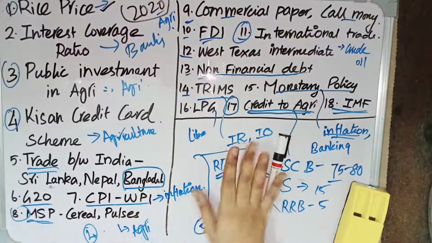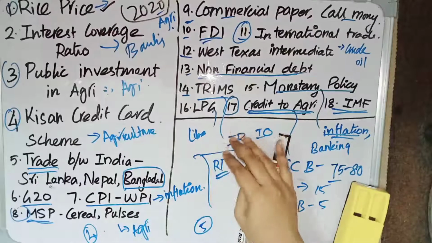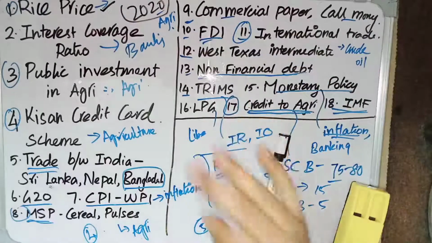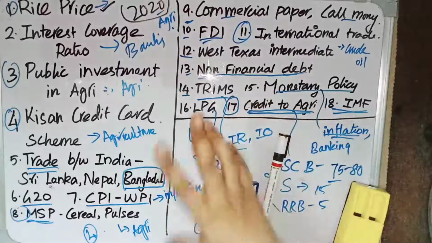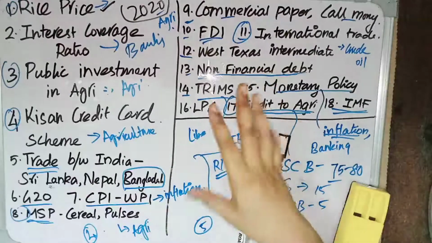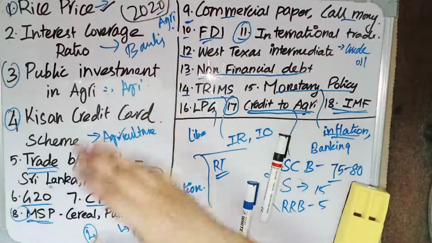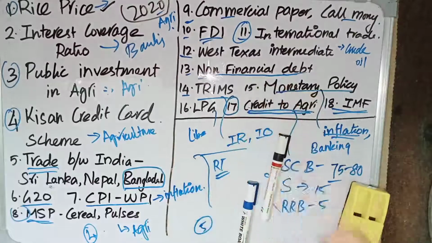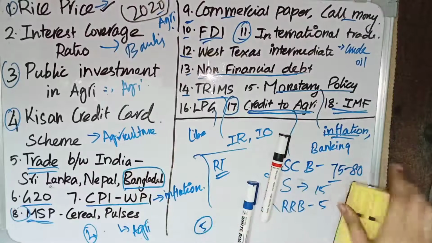And the eighth question is also relating to agriculture only. They have asked relating to minimum support price procurement, relating to cereals and pulses and oil seeds. So see the minimum support price, the crops for which minimum support price is given. And within this we have sugarcane also. For sugarcane there is another one called fair remunerative price. Give focus on those stuffs.